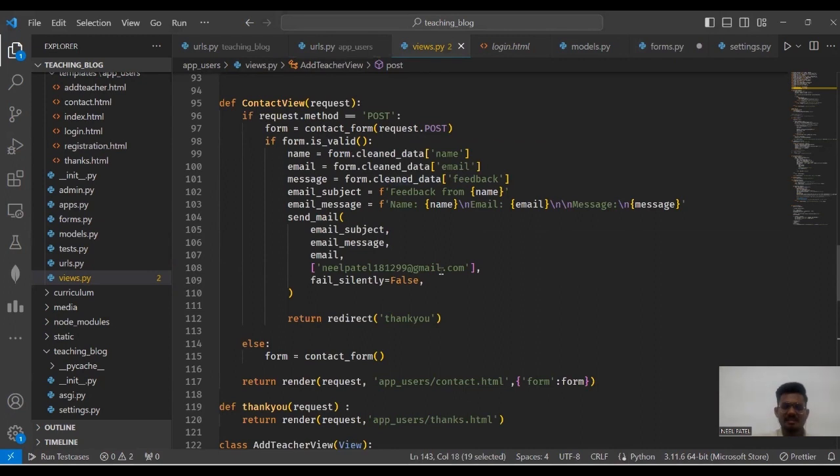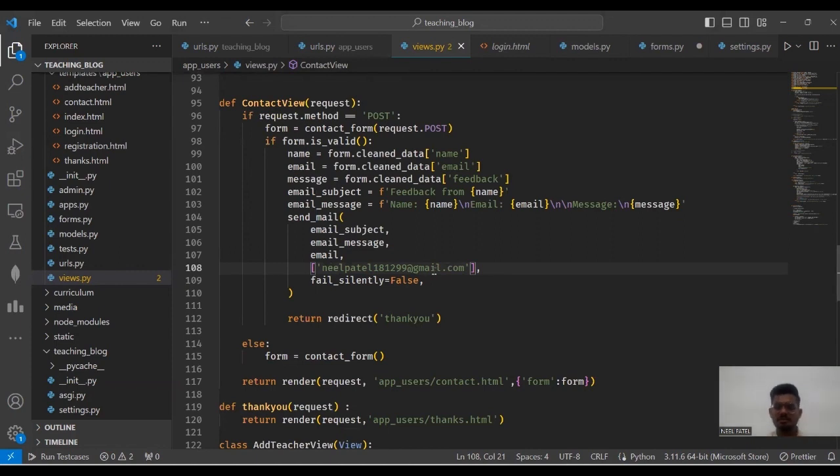After filling up all the details and submitting this feedback, the request is now POST. Here we take the values from the form as name, email, and message, and send the mail to our registered email ID, Neel Patel 181299.